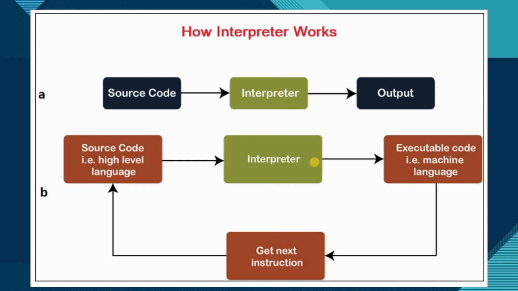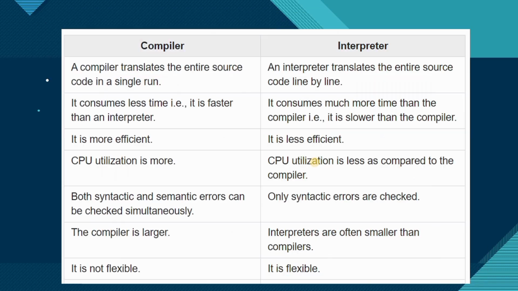Okay, and if you talk about Python, let's move ahead, then we will see. You can call Python an interpreted language. But if you look deeper internally, Python is also using a compiler as well. We will discuss that later on. So let's move ahead and see some of the differences between compiler and interpreter.